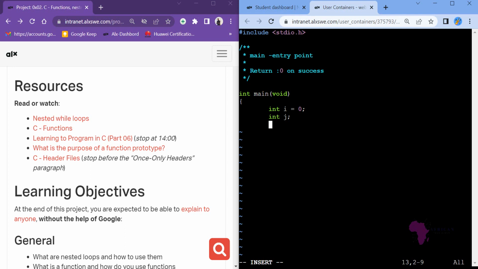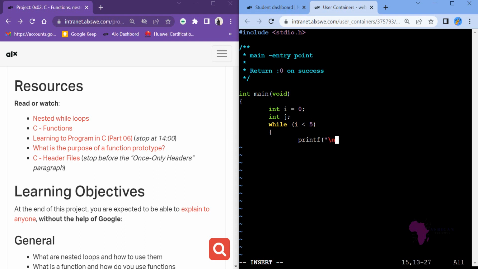Then what comes next is now the while. I want to use while, and I will use only i: while i is less than 5, like this. While i is less than 5, what happens? I will just print a new line. I don't need to print anything, just print for me a new line.